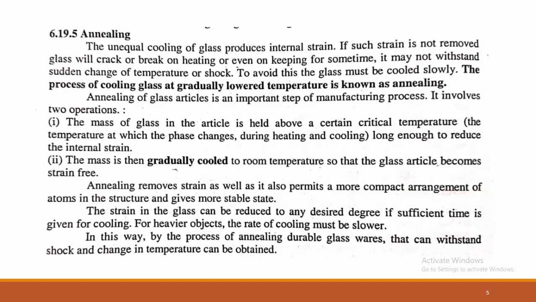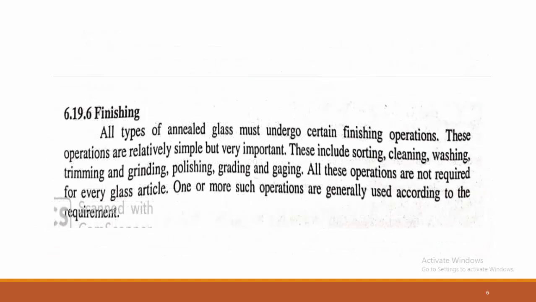After completion of the annealing step, the articles are sent to the last step, that is the finishing steps. All types of annealed glass must undergo certain finishing operations, where glazing is there. These operations are relatively simple but very important.